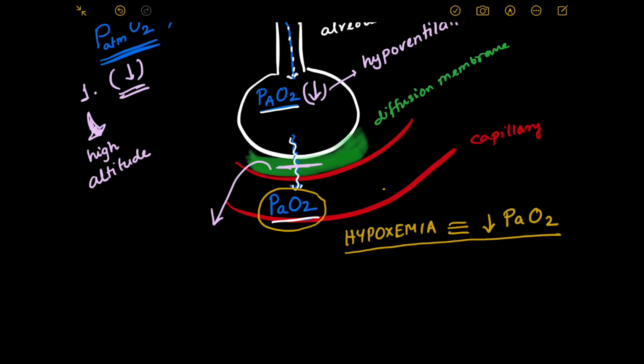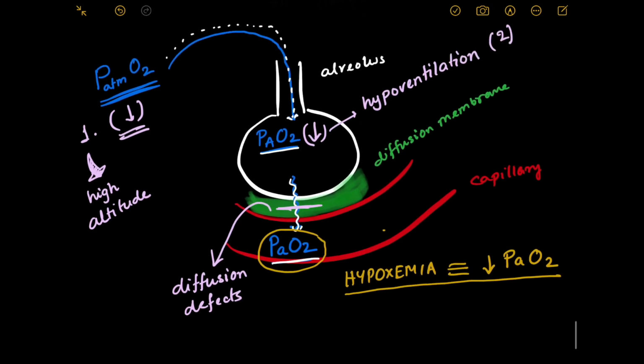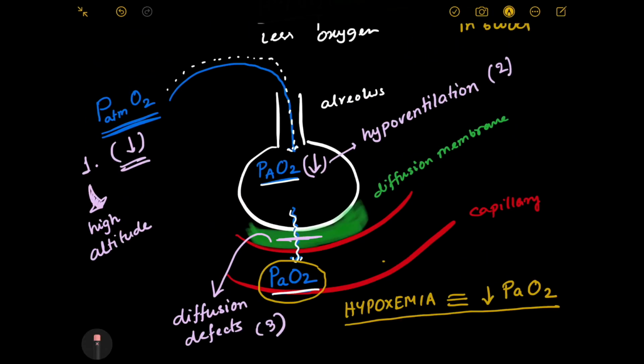And what is that situation called? That will be called diffusion membrane defects, or diffusion defects basically. Somehow oxygen is not diffusing out of the alveoli into the blood, right? This can be our reason 3. Apart from these 3 reasons, there can be another reason for hypoxemia.